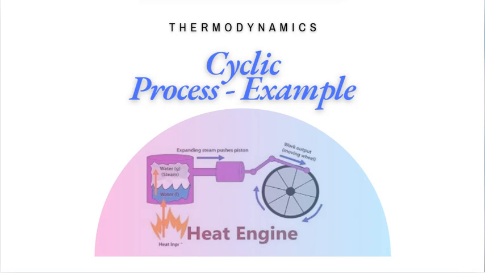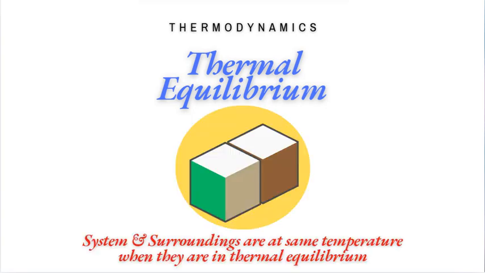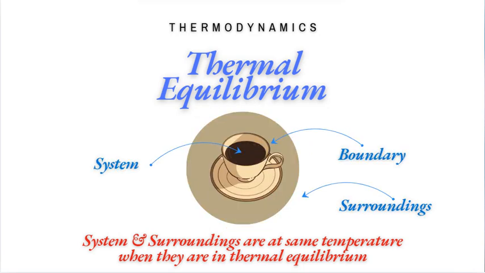to its starting state. Thermal equilibrium is a state where two or more systems in contact with each other do not exchange heat. This means that they are at the same temperature and there is no net flow of thermal energy between them. An example is a cup of coffee in a room. System is a hot cup of coffee. The air in the room is its surroundings. The process is initially the coffee is hotter than the room air, so heat flows from the coffee to the air. Eventually, the coffee cools down to the same temperature as the room air, reaching thermal equilibrium.